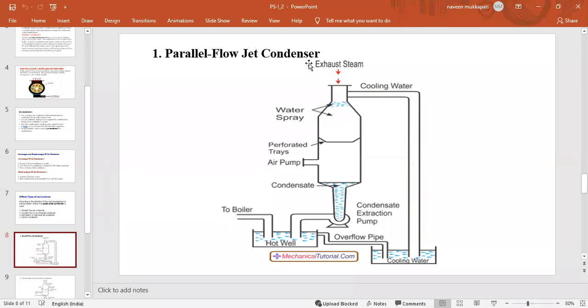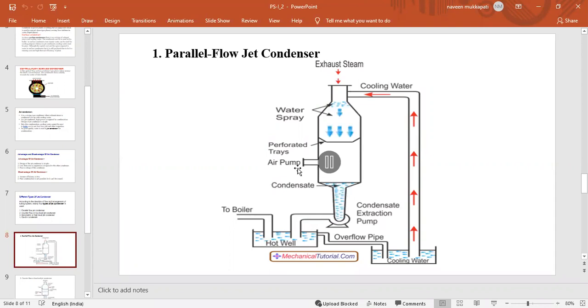According to the flow of the water, jet condensers are divided into parallel flow type and another type of jet condensers. As seen in this schematic diagram, this is the cooling water, this is the hot well, and this is the condensate extraction pump.